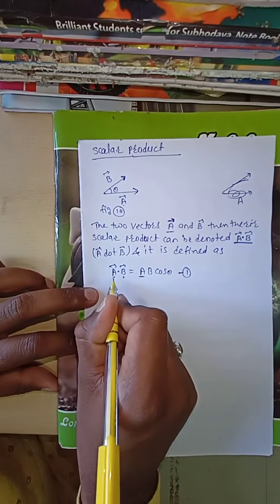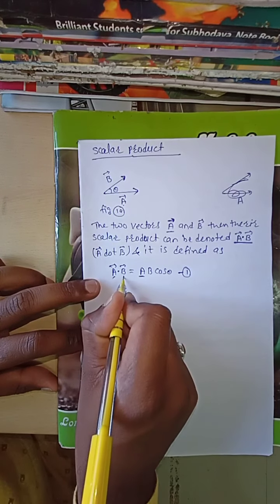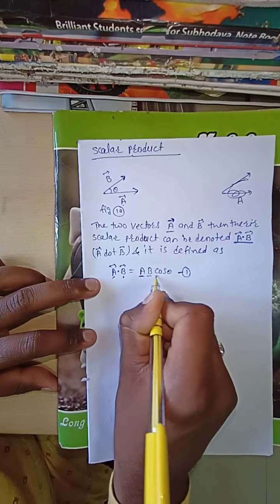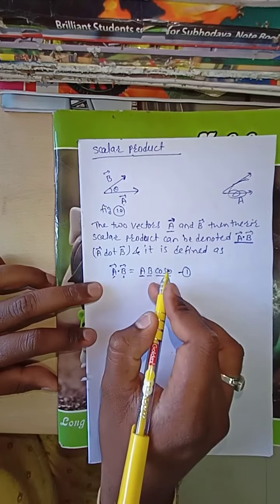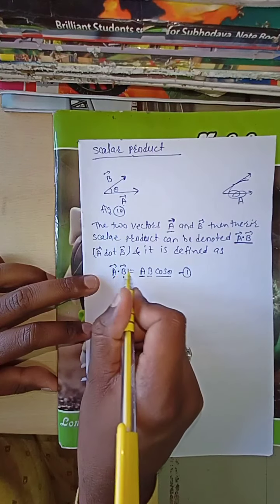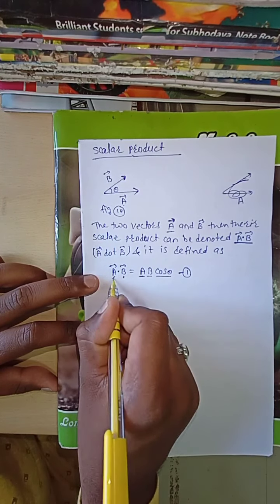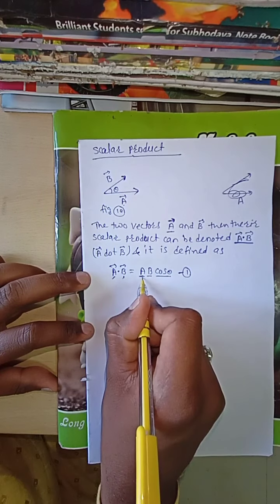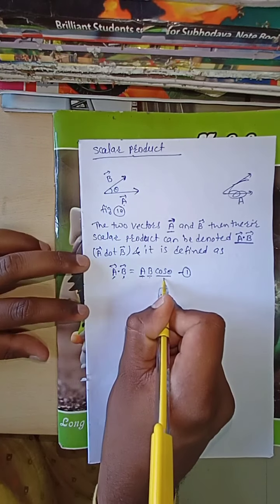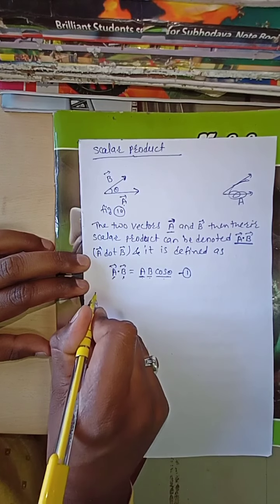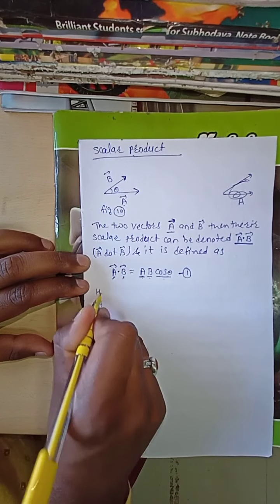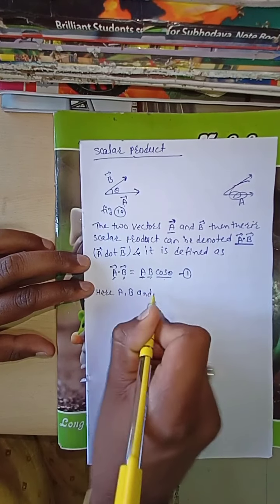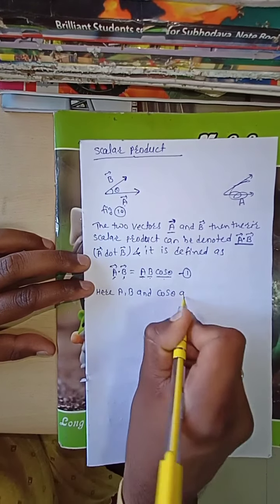A bar is a vector, B bar is a vector, but A is a scalar, B is also a scalar, and cos theta is also a scalar. Therefore, the scalar product of two vectors gives a scalar.